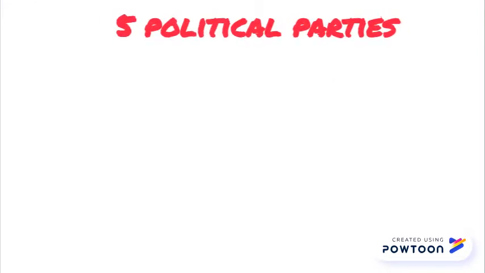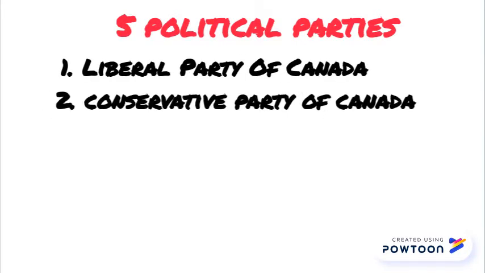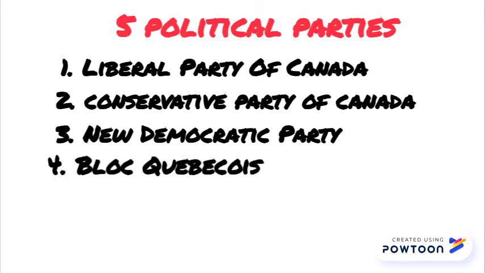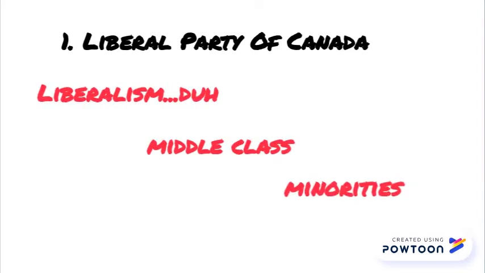There are 5 major parties in Canada: the Liberal Party of Canada, the Conservative Party of Canada, the New Democratic Party, Bloc Québécois, and the Green Party of Canada. The Liberal Party of Canada is the longest-running party of Canada with a strong ideology of liberalism. This party represents the middle class and minorities and houses most of their support.